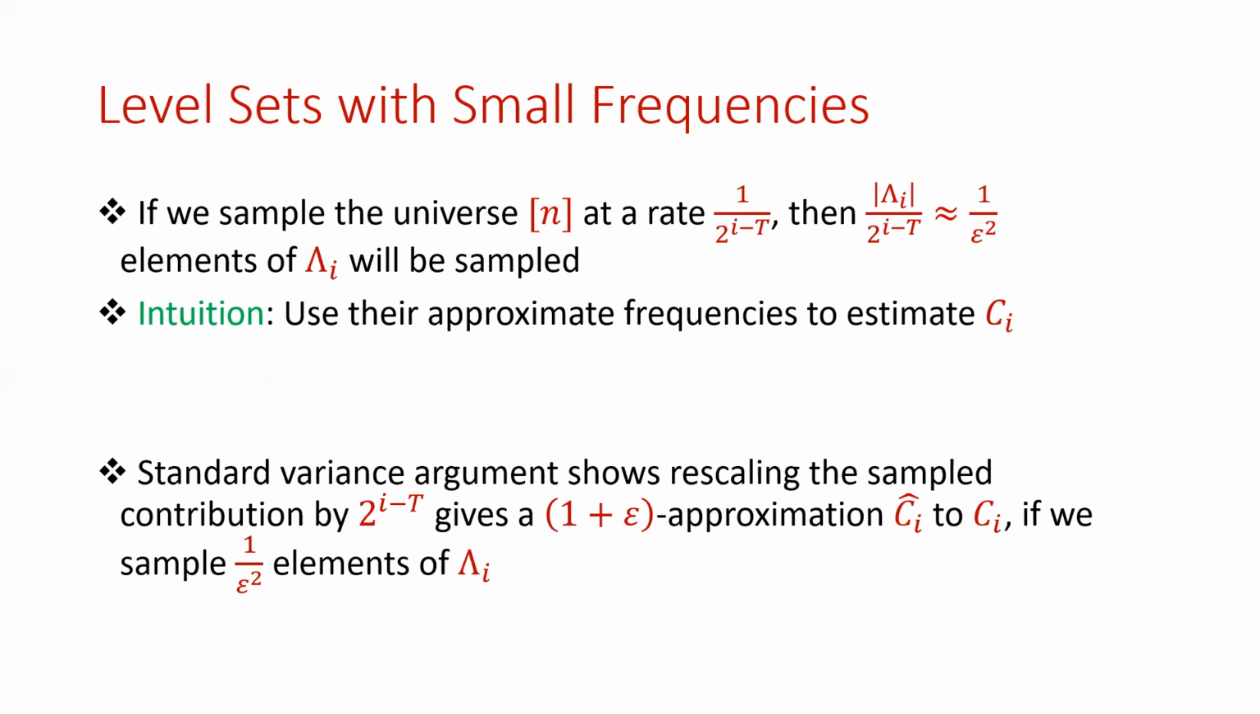Thus, if we sample the universe at a rate 1 over 2 to the i minus t, then in expectation, at least 1 over epsilon squared elements of lambda i will be sampled. And the intuition is that if we have approximate frequencies to these items that are sampled, then we can use them to estimate the contribution Ci. Namely, we show that a standard variance argument proves that rescaling the sampled contribution by 2 to the i minus t gives a 1 plus epsilon approximation to the contribution, provided that we sample 1 over epsilon squared elements of lambda i.